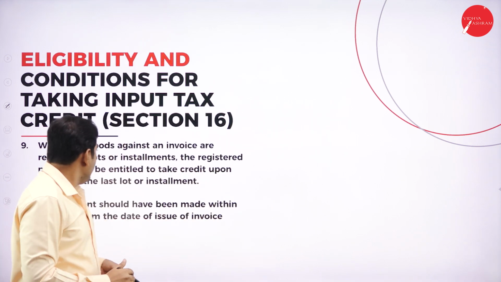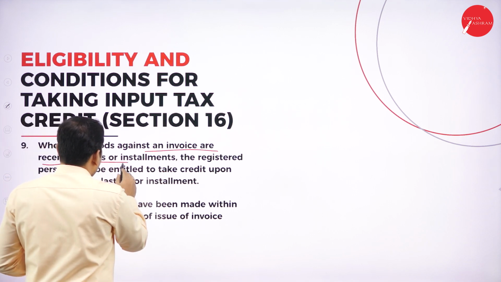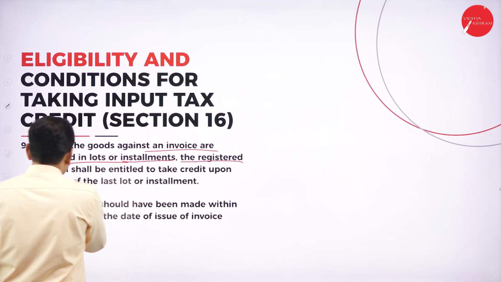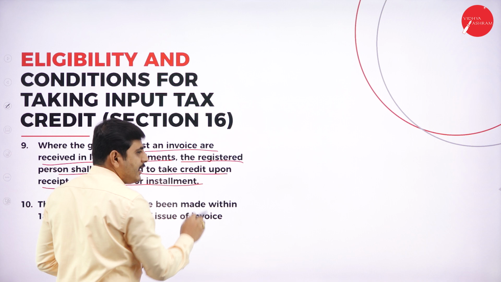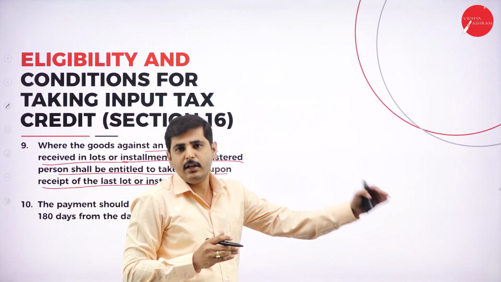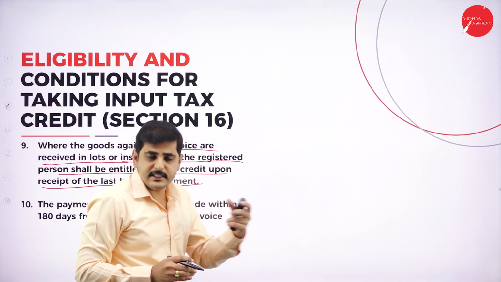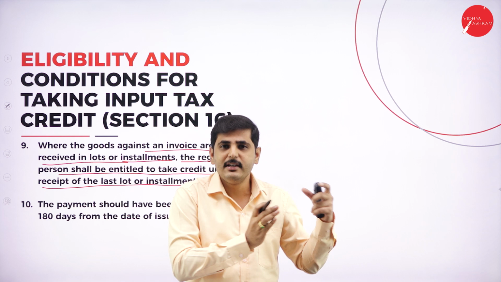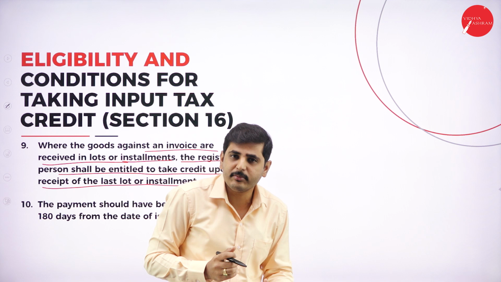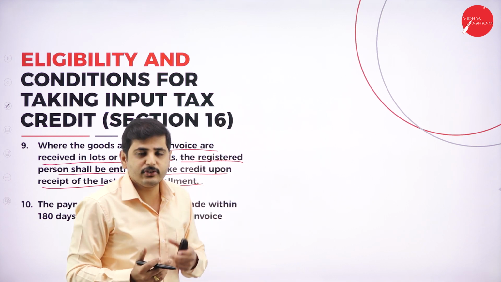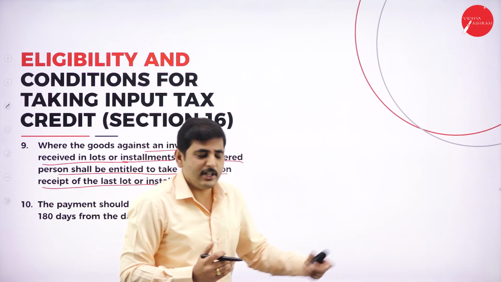Let's see. Where the goods against an invoice are received in lots or installments, the registered person shall be entitled to take a credit upon receipt of the last installment. For example, I am selling the goods to a third person. So when can I claim the credit? After receiving all the installments, it may be purchase or it may be sale. I can claim the input tax credit only after receiving the full installments. Before receiving all the installments, I cannot claim input tax credit.